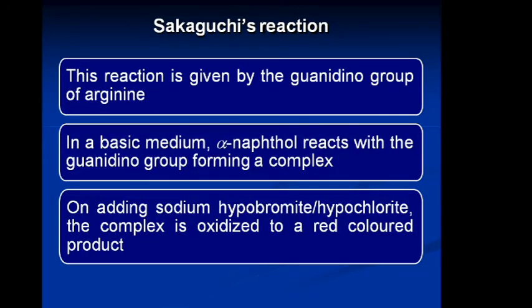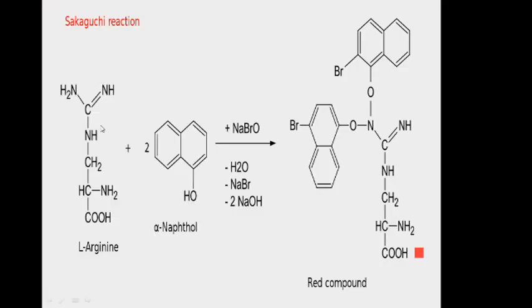Now next is the Sakaguchi reaction. This reaction is given by the guanidino group of arginine. In a basic medium, alpha naphthol reacts with the guanidino group of arginine, forming a complex. On adding sodium hypobromite or sodium hypochlorite, the complex is oxidized to a red color product. See here, this is arginine. This group is called the guanidino group of arginine. This guanidino group reacts with alpha naphthol in the presence of sodium hypobromite to form a red color complex. This is the product in the Sakaguchi reaction. It is red in color.